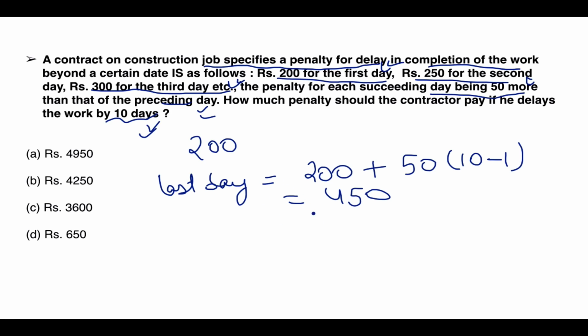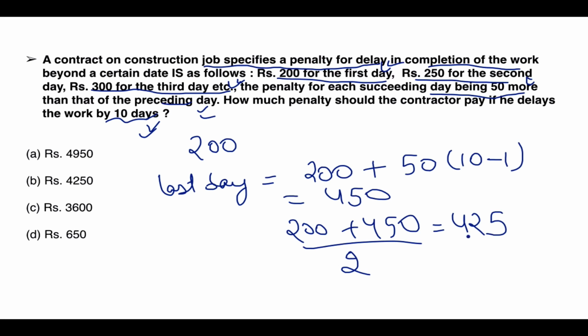Since it is going in an incremental direction, you can take an average for all the 10 days. So it will be 200 plus 450 divided by 2. This is the average penalty per day. It will be 650 divided by 2, that is 325. Since there are a total of 10 days, the answer will be 3250.